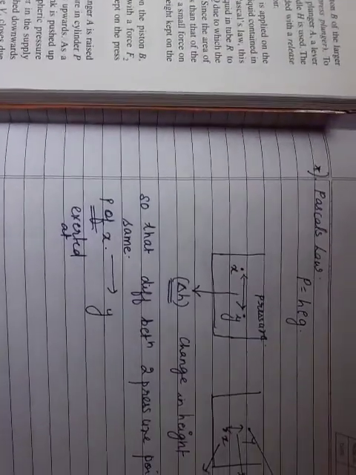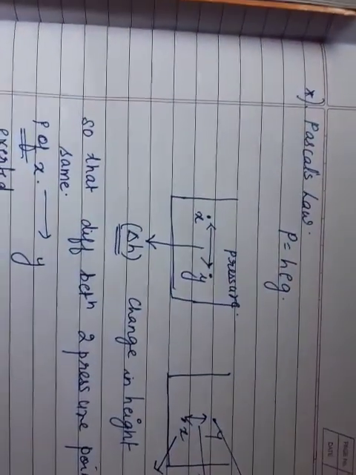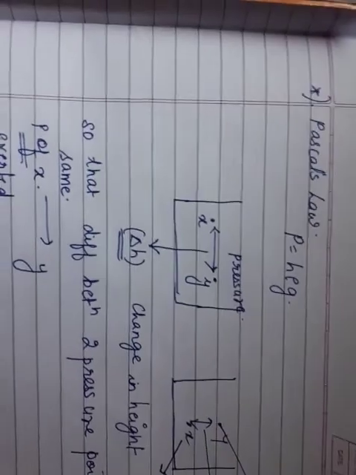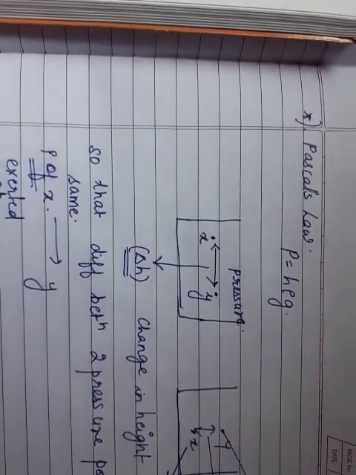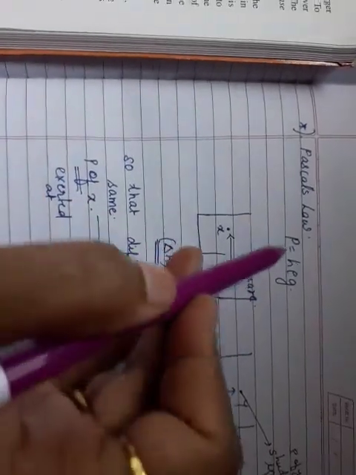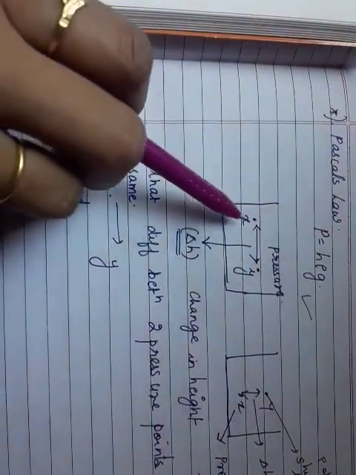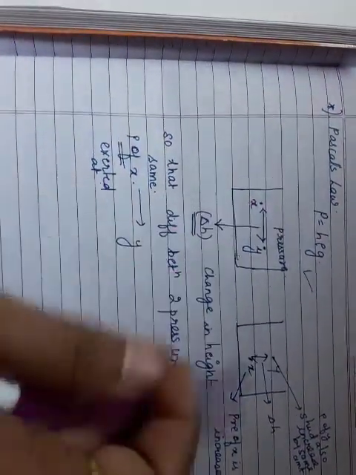How is the pressure transmitted in liquids? We are going to learn about the law which is called Pascal's law. Now we have read about the equation P equal to H rho g, where H is the height, rho is the density, and g is the gravity. If we want to calculate the pressure at any particular point of the liquid, we have to use this particular formula.